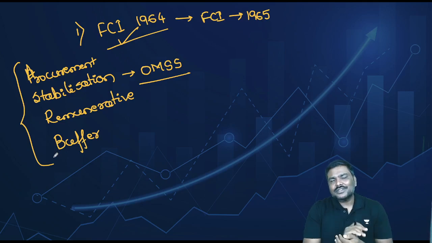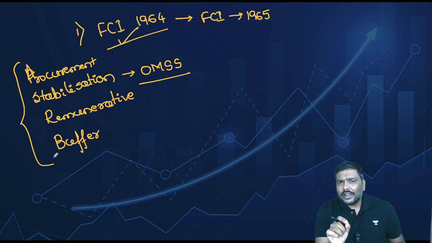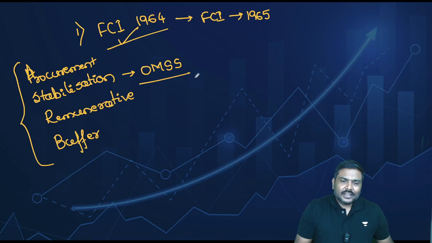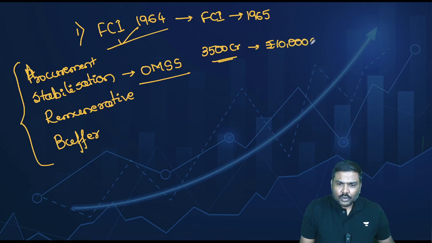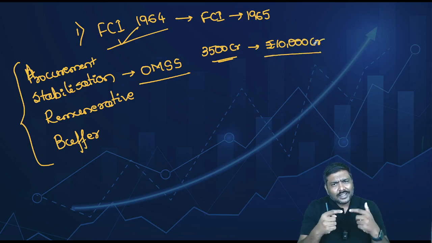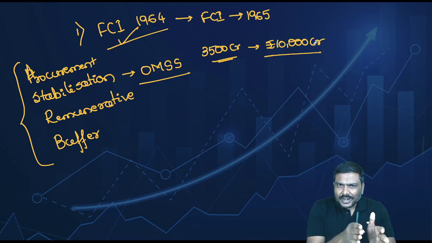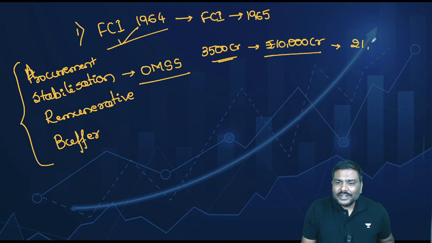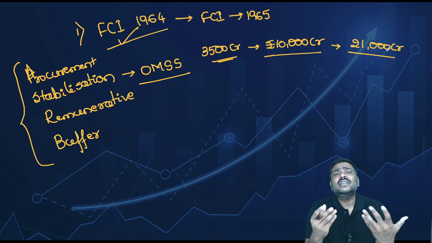And as such, please understand this. Food Corporation of India is completely owned by Government of India. In 2019, government increased authorized capital from 3,500 crores to 10,000 crore rupees. Now, it has further increased this to 21,000 crore rupees. Many of you will be thinking, sir, what is the use?